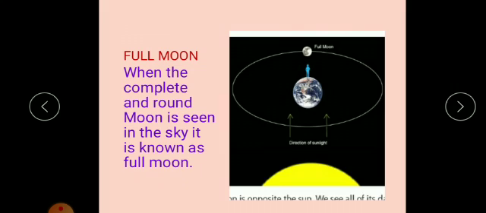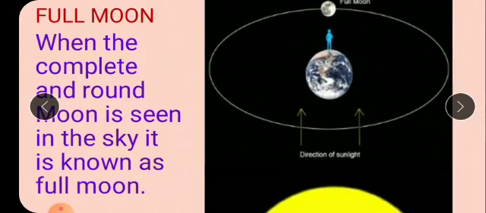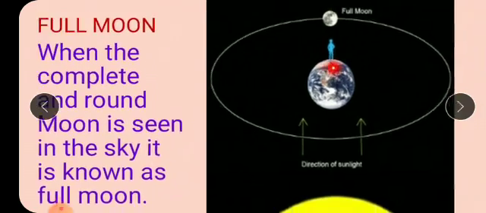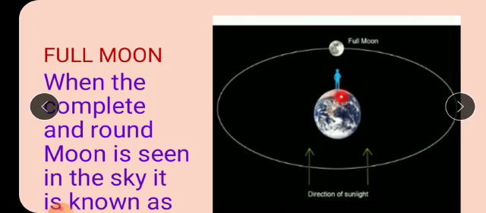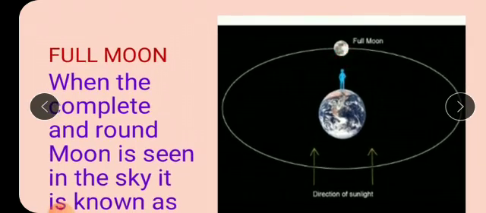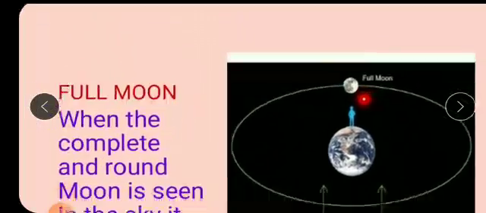Full moon, when you see the complete round moon, when it is visible in the sky, that is said to be the full moon. As you can see in the diagram also, children, if a person is standing on the earth's surface anywhere, that person is able to see the full moon in the sky. Why does this happen? See, sunlight, as you know very well, the moon revolves around the earth, isn't it?